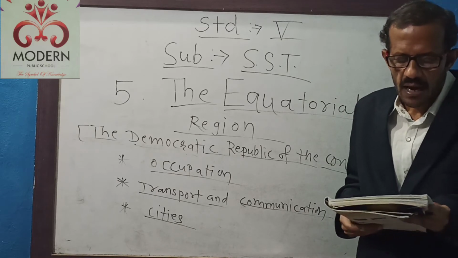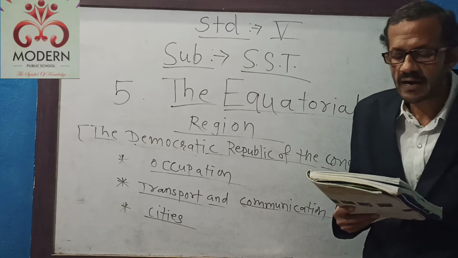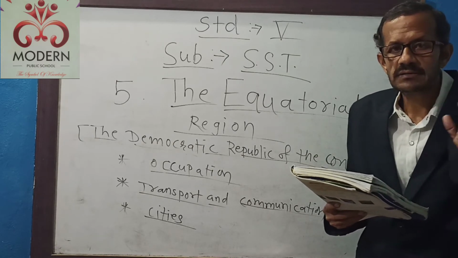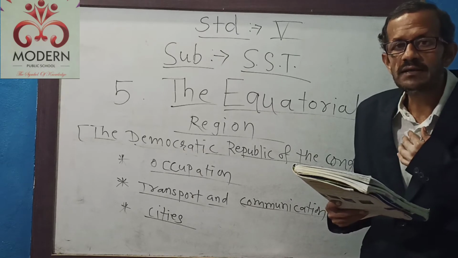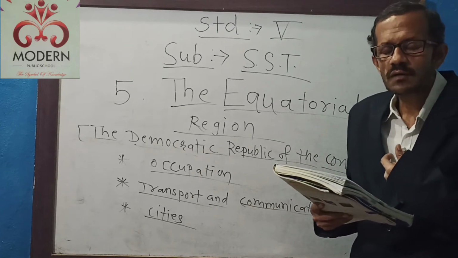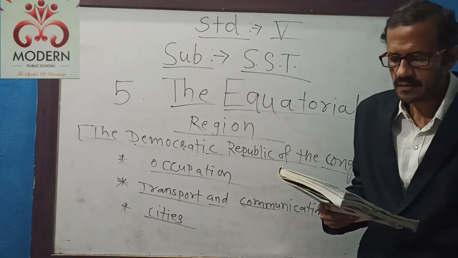Listen students, about 1/3 of the total population lives in towns and cities. Means about 1/3 of the people live in the major cities and towns, and 2/3 of the people live in the village areas.